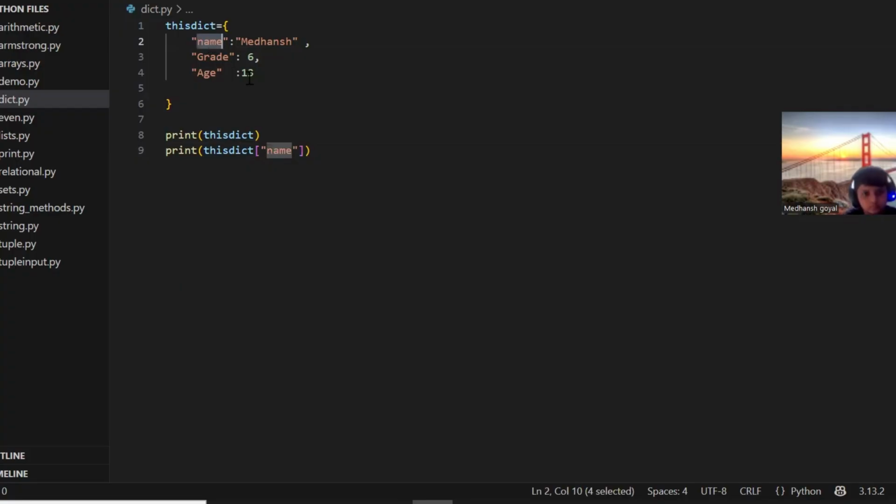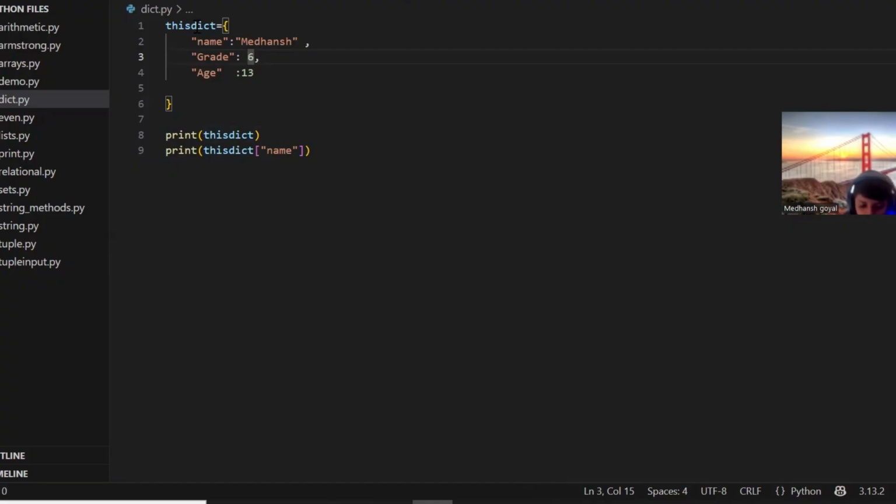If I want to store it in a key and a value pair, this should be enclosed in curly brackets, and every item will be separated with a comma. If it is a string, either a key or a value, it should be in double quotes. If it is an integer, you should not put the double quotes.